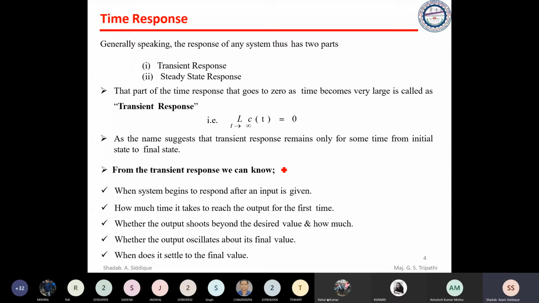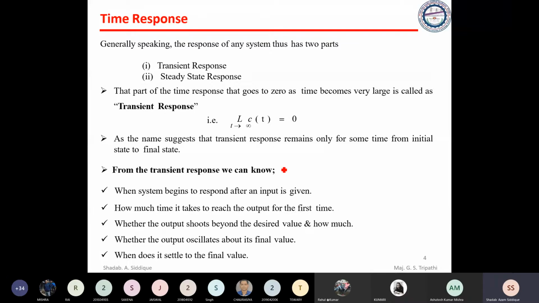Okay, so transient response basically stands for 0 to settling time. Okay, from time starting from 0 up to the settling time. And after the settling time, it will be the steady state response. So that means our response will come into the steady state. Okay, and ts depends on the error, how much error you accept.